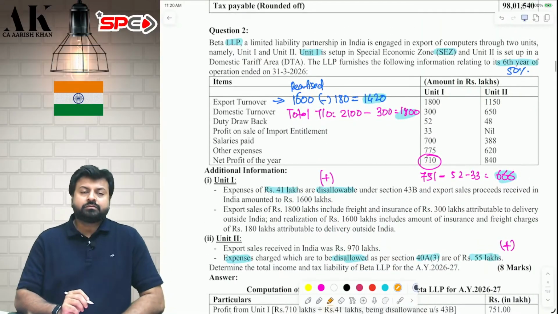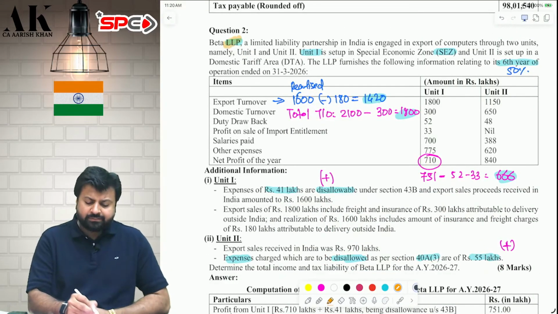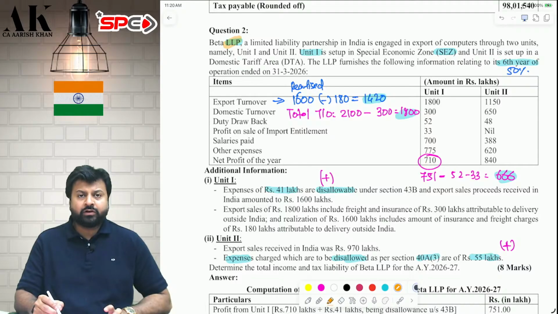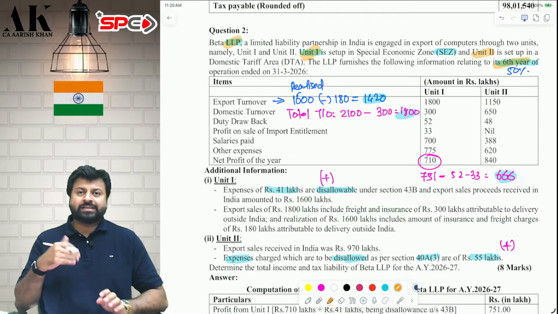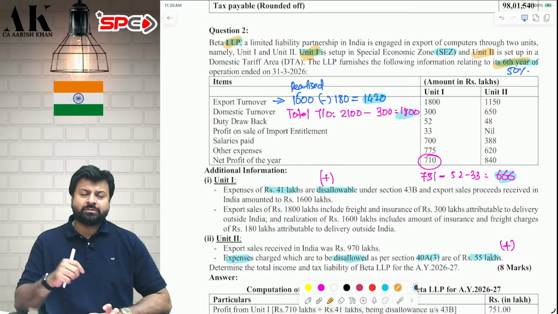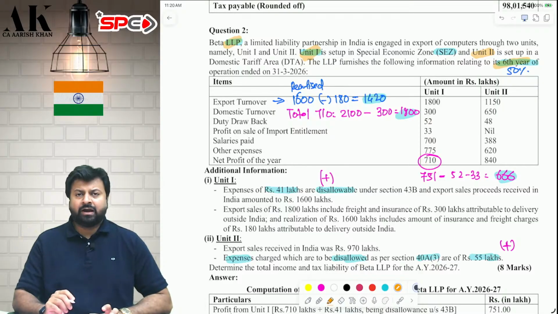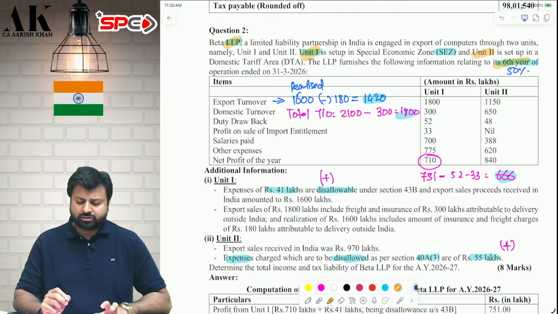Question number 2. There is an LLP which is engaged in export. It has a SEZ unit, unit 1, and unit 2 is a domestic tariff area unit. The SEZ unit was set up 6 years back. Therefore, this is the 6th year of operation, so the assessee will be eligible for a deduction of how much? 50%. After 5 years, you are eligible for a 50% deduction.